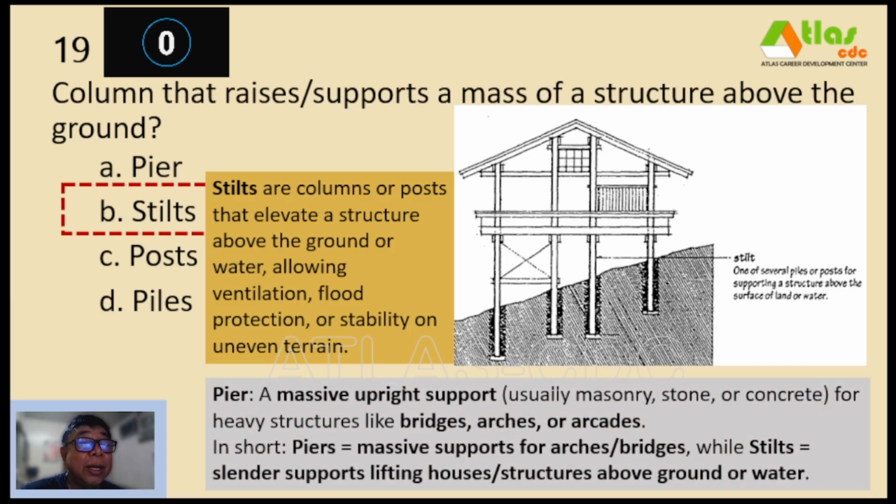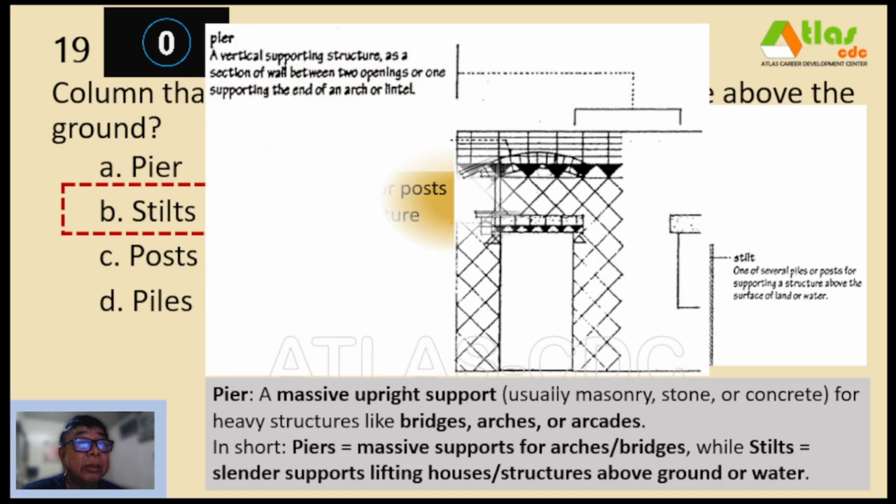While on the other hand, a pier is a massive upright support, usually masonry, stone, or concrete, for heavy structures like bridges, arches, or arcades. So in short, piers are massive supports for arches or bridges, while stilts are slender supports lifting house structures above ground or water. So this is from D.K. Ching again. Accordingly, a pier is a vertical supporting structure, such as a section of wall, this one, between two openings, this is door and window opening, or one supporting the end of an arch or lintel.